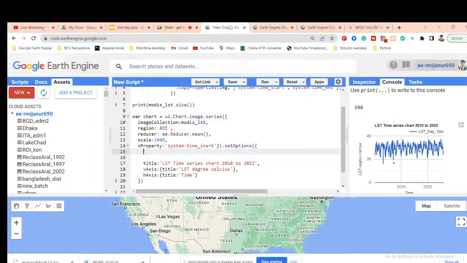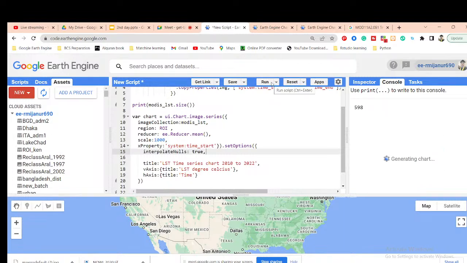So for that, I simply use a function. This function is called interpolate nulls. So put here interpolateNulls, and then mention here a function. It will be just true. So just use interpolate nulls and use true here. Then this type of line breaking will be removed. So click run.